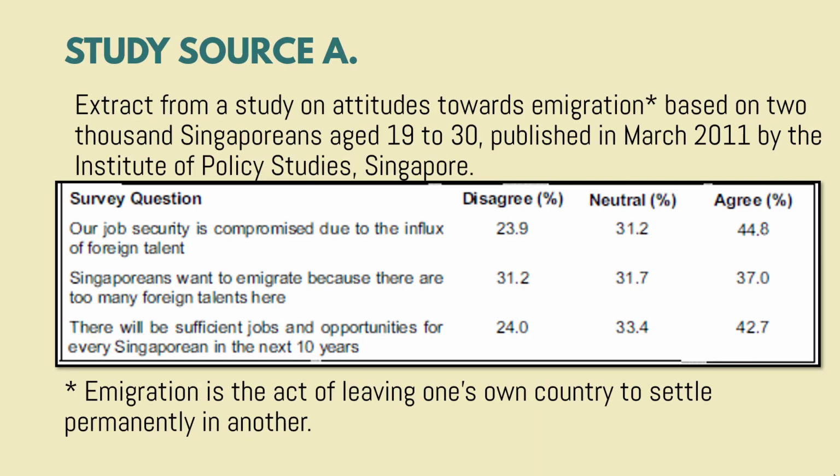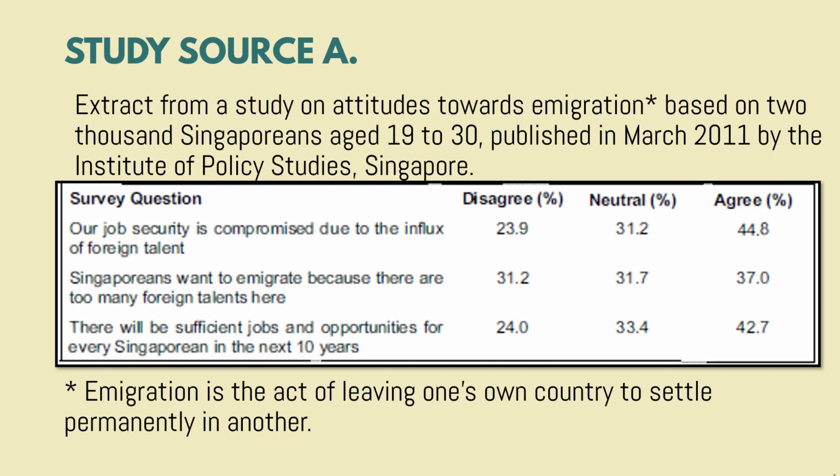Let's take a look at Source A. It's an extract of a study on attitude towards immigration based on 2,000 Singaporeans aged between 19 to 30, published in March 2011 by the Institute of Policy Studies Singapore. We are looking at statistics here, where a percentage of the 2,000 Singaporeans disagree, are neutral, or agree. So these are the three survey questions.